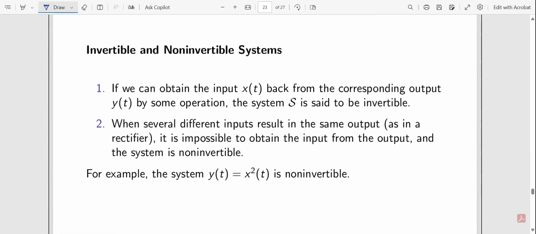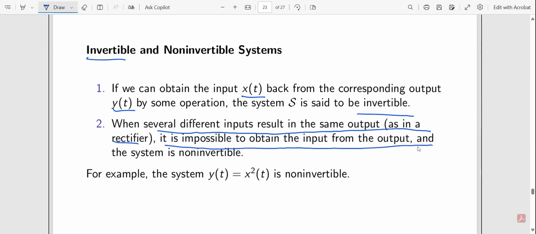Invertible and non-invertible, very easy. If you are able to obtain the input x of t back from the corresponding output y of t by some operation, the system S is said to be invertible. There are situations when you are able to get the same input from the output, so this is invertible. But there are situations when several different inputs result in the same output, as in the rectifier, where it is impossible to obtain the input from the output.